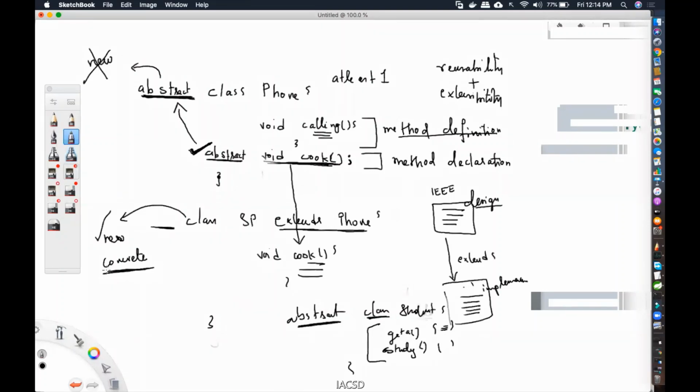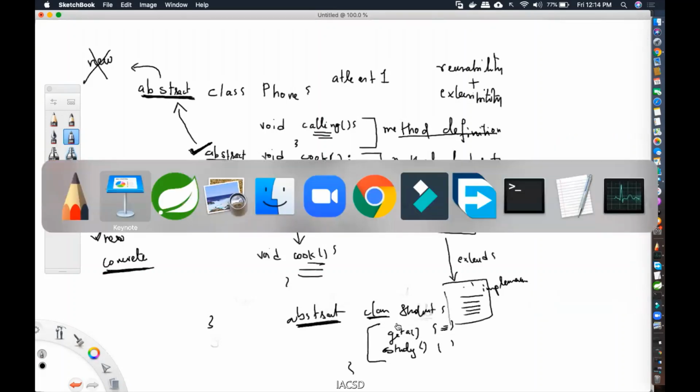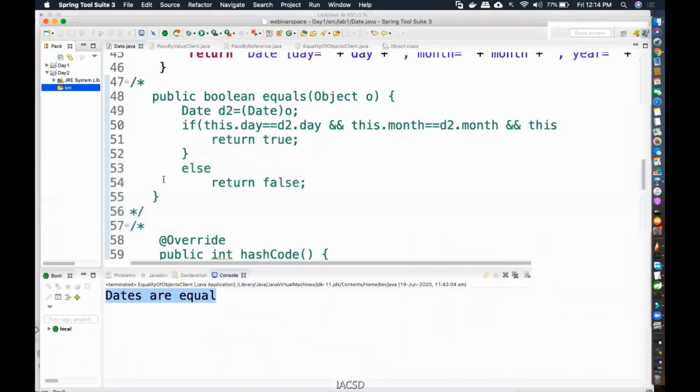So you can be sure of this definition: a concrete class is a class for which you can create an object. That definition you can definitely depend on. But you cannot say a concrete class is a class in which all the methods are implemented. Because in this case, all the methods are implemented, at least as per what we are thinking, but the class is abstract. So you cannot call this concrete. A concrete class is a class whose object can be created. We'll just see an example for this.